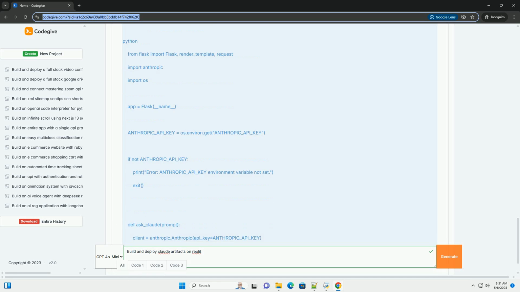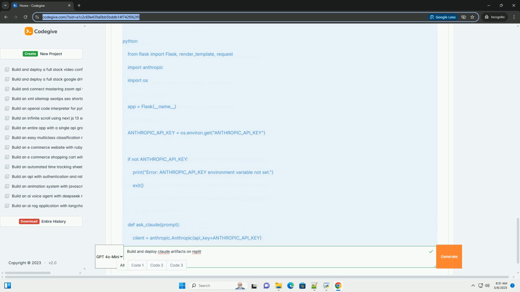Step 1. Setting up your Replit project. 1. Create a new Repl. Log into your Replit account. Click the plus button to create a new Repl. Select Python as the language. Give your Repl a descriptive name, for example Claude chatbot. Click Create Repl. 2. Project structure: Replit will create a basic file structure with a main.py file as the entry point. We'll be adding more files as we go.